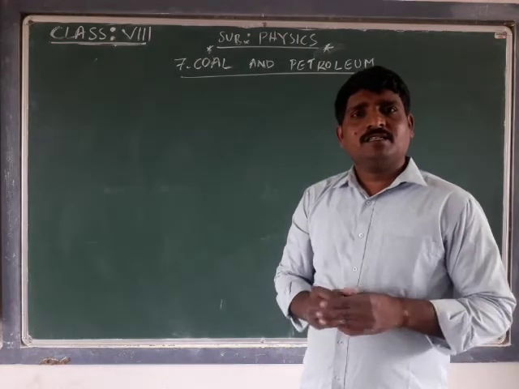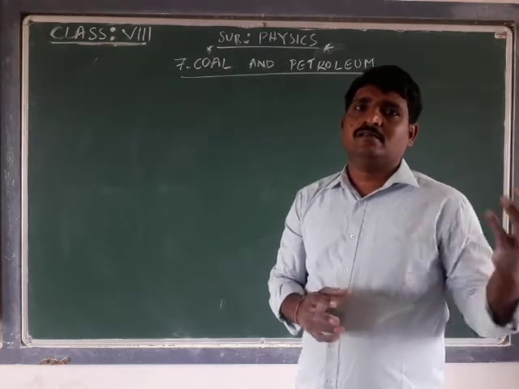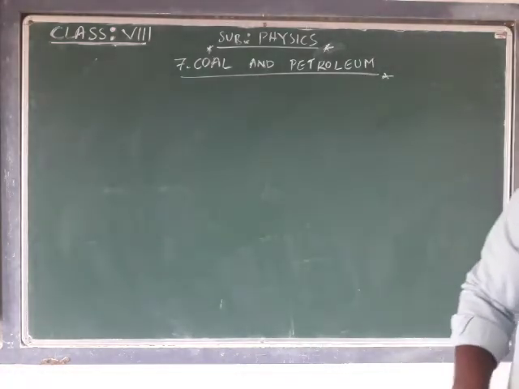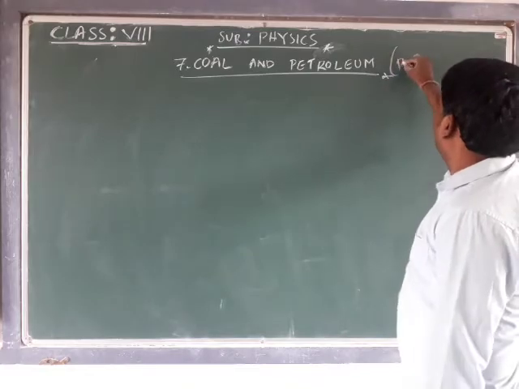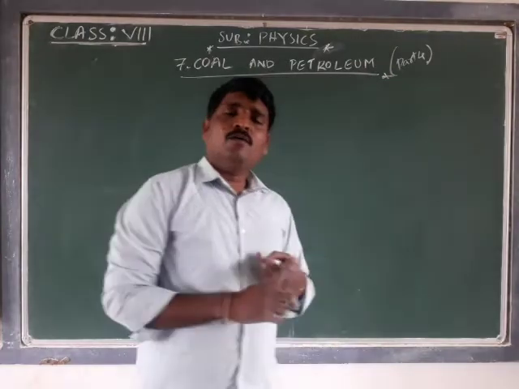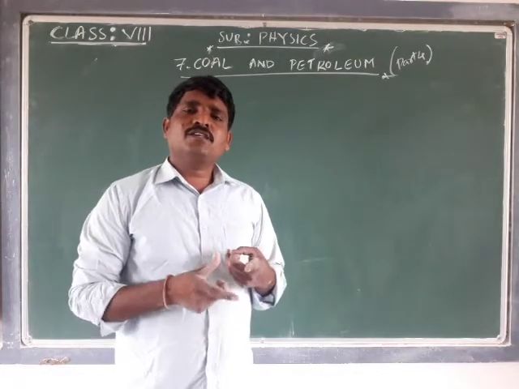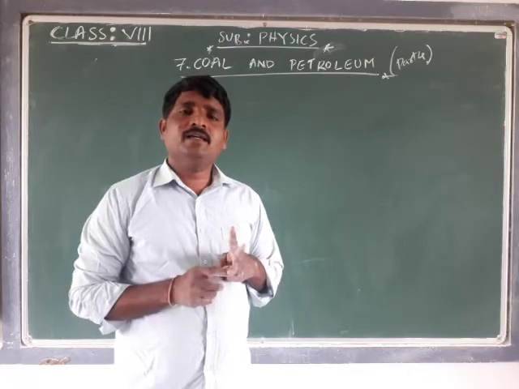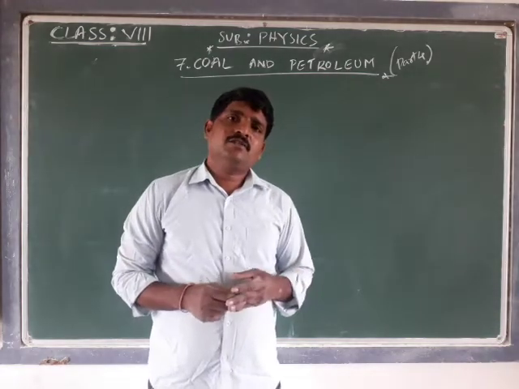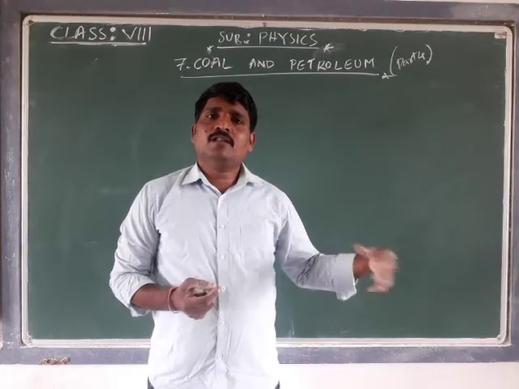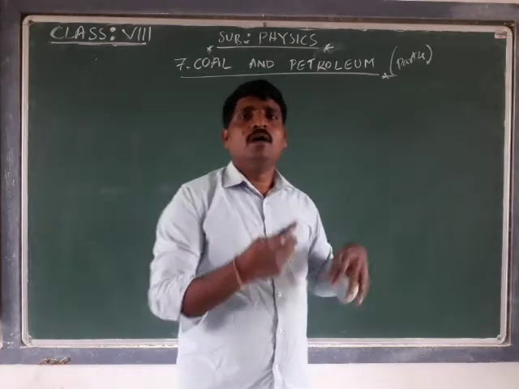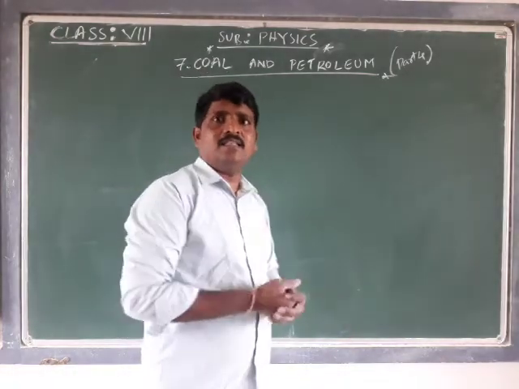Till now we have posted three parts. This is the fourth part of coal and petroleum. Till now we have discussed coal, the uses of coal, petroleum, uses of petroleum, and in the last session, natural gas and its uses. We will further continue with natural gas uses, what is formed from the combination of petroleum and natural gas, and what are the uses of that in this session.